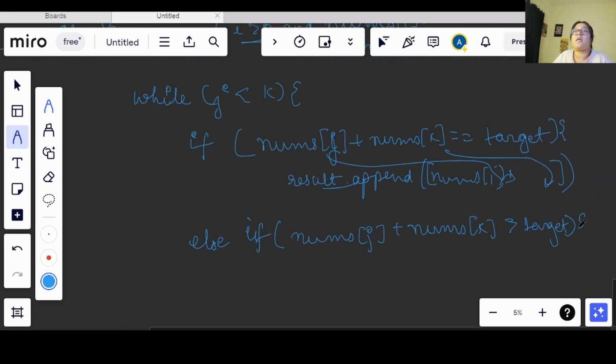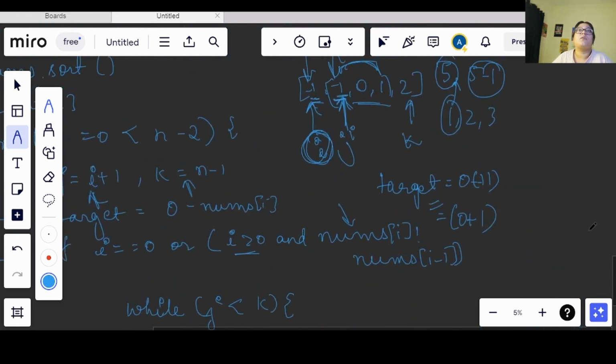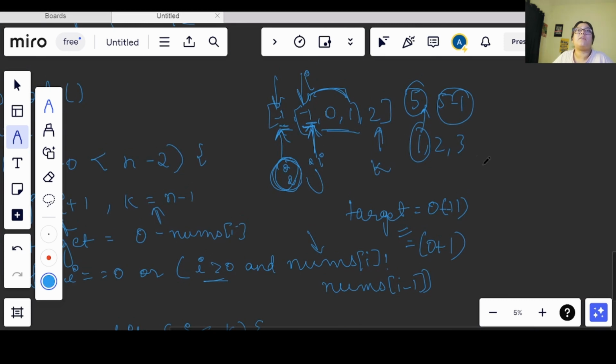What I mean by that is, now let's say I am having -1, so if I am doing 0 minus minus 1, I will be getting 1 here. So I will be searching for 1 after that, right? And if I am starting the iteration from here and here, so what I will get? I will get -1 plus 2. So I will be getting a 1 here, right?